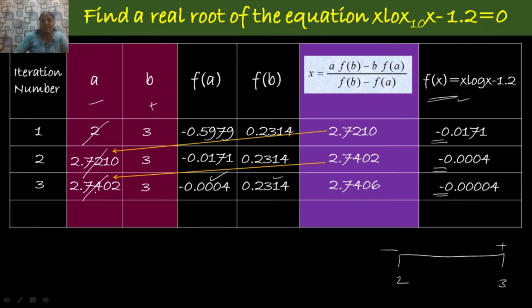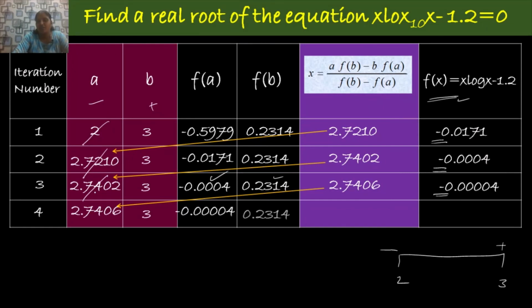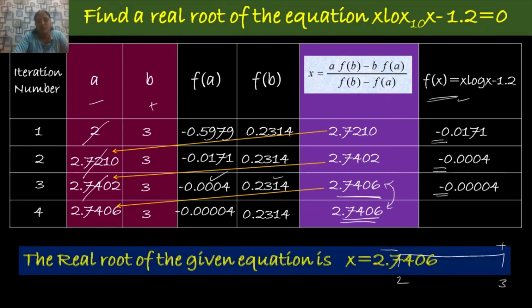If it is negative, again in the next iteration you have to replace the value of a. So if you replace the value of a by 2.7406 and take the value of b as it is, and write down the values of f of a and f of b and simplifying by substituting all these values in the formula, you get 2.7406 as the value of x. Now just compare these two values. Here we get the root of the given equation up to 4 decimal places. That is, these two roots coincide with each other up to 4 decimal places. So we stop the procedure. So the root of the given equation is 2.7406.